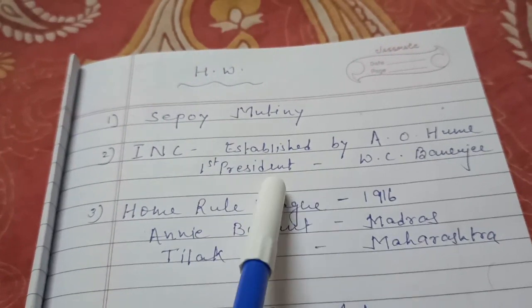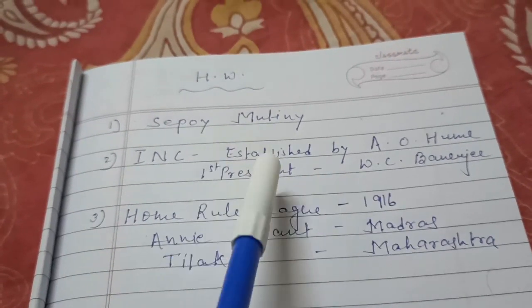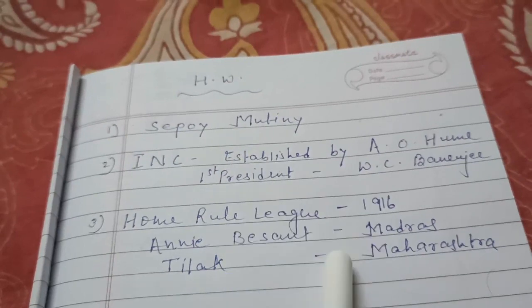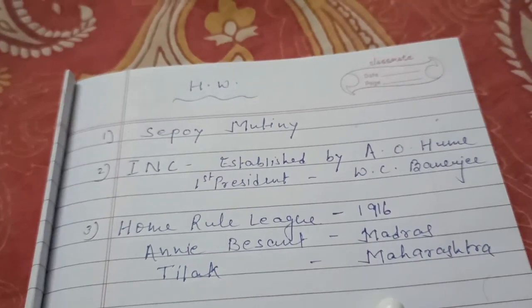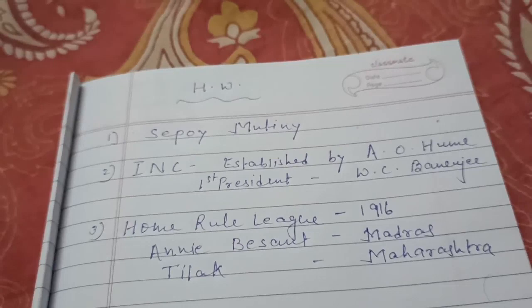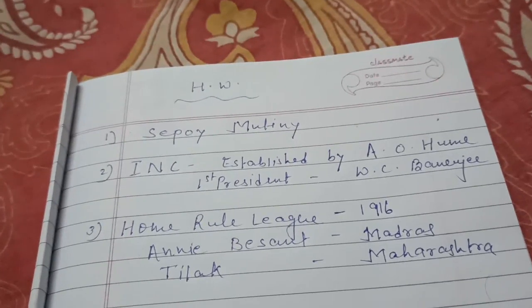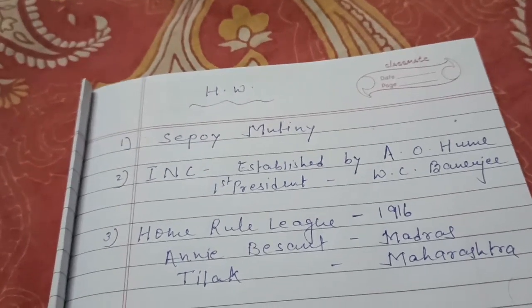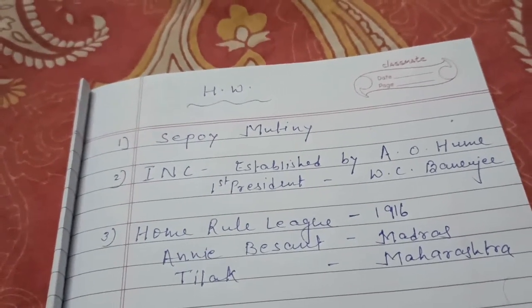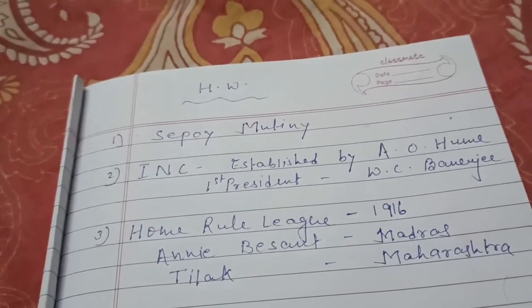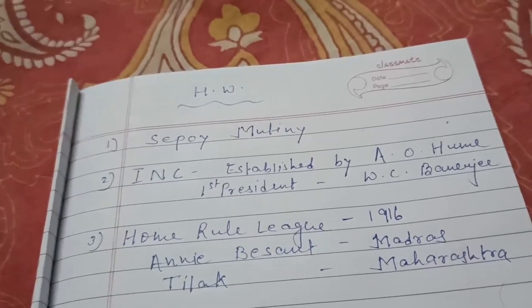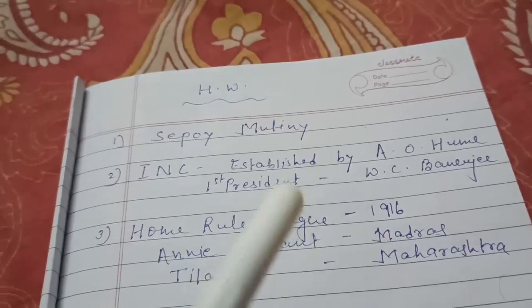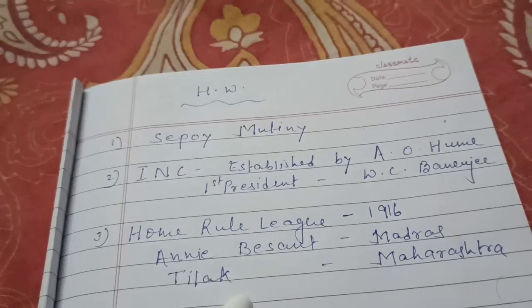Britishers introduced Enfield rifle, and it was a rumor that the cartridges which were to be fitted in that Enfield rifle were greased with the fats of cows and pigs, and soldiers had to bite off the cartridges with their teeth before fitting it into the rifle.